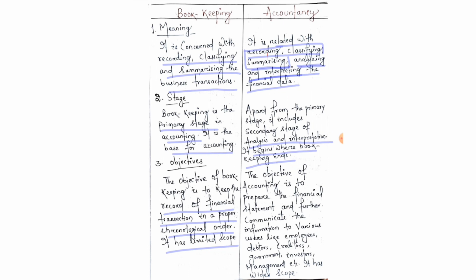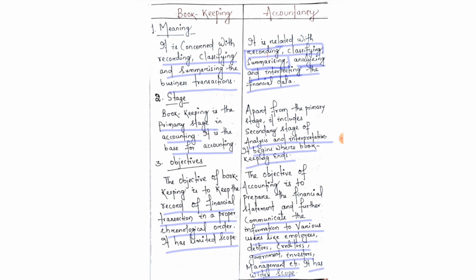Okay, now on the other hand, the objective of accounting is to prepare the financial statements and further communicate the information to various users like employees, debtors, creditors, government, investors, management, etc. It has a wider scope. So accounting includes the preparation of financial statements and it also includes analysis and interpretation of the accounting data.